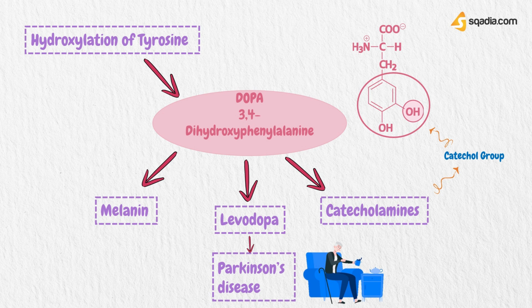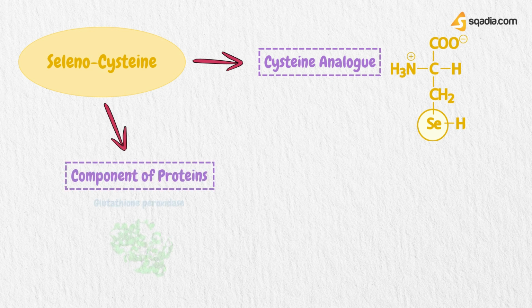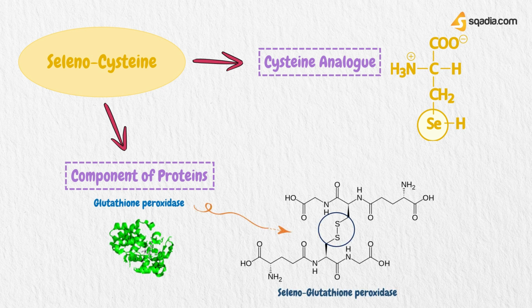Now coming towards the 4th rare amino acid, which is selenocysteine. It is a cysteine analog. It also occurs as a component of a few proteins, for example, in enzyme glutathione peroxidase, which is a selenoenzyme and can be called seleno-glutathione peroxidase. It has a peroxidase activity whose main biological role is to protect the organism from oxidative damage.